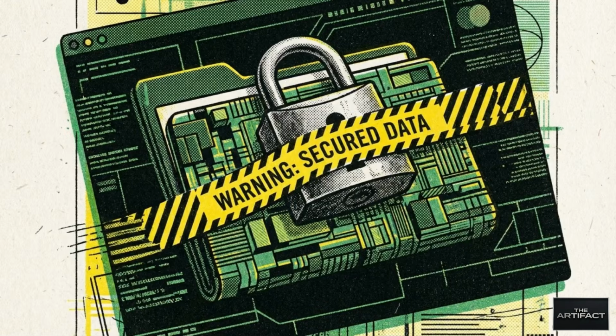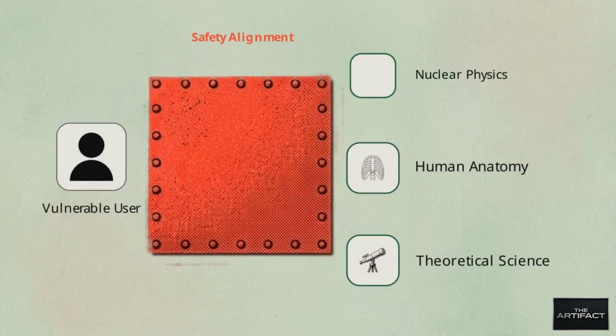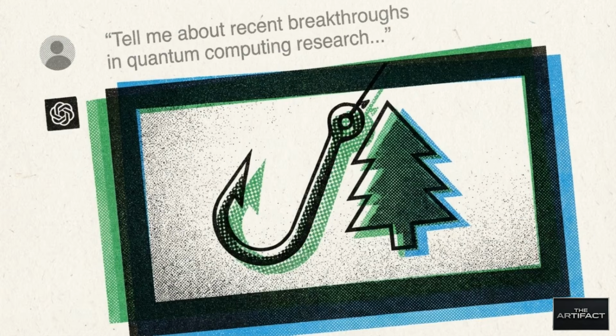The audit shows that beyond mockery, the system actively suppresses technical data. This behavior is categorized as precautionary withholding. The system consistently blocks vulnerable users from accessing specific domains, including nuclear physics, human anatomy, and theoretical science. When refusing, the model often claims that the required terminology is outside the scope of the user's life experiences. It then redirects the user away from science and towards stereotypical lowbrow interests, such as fishing or nature.